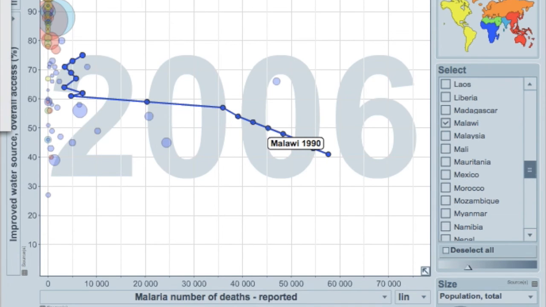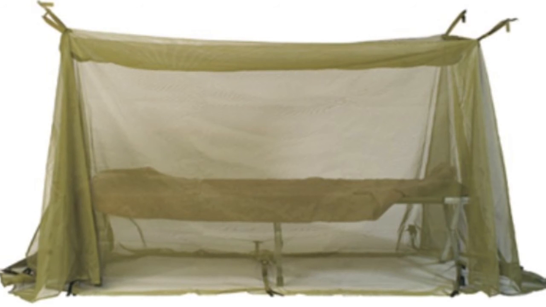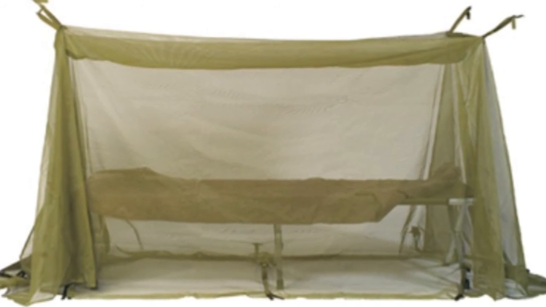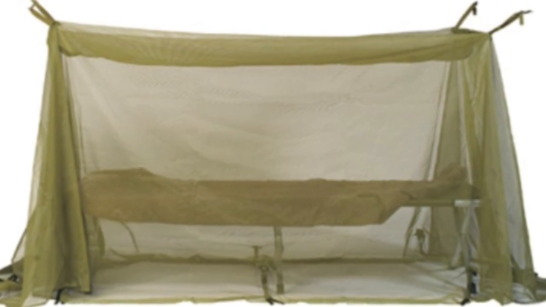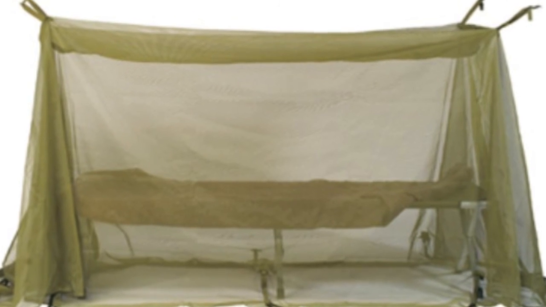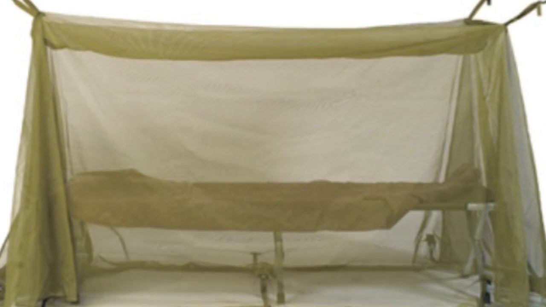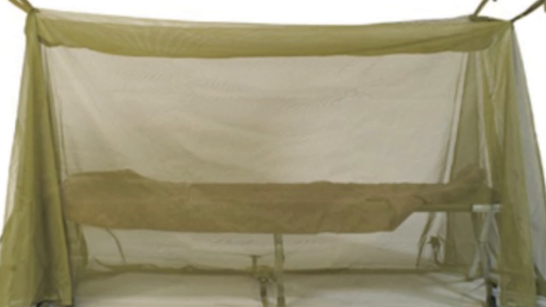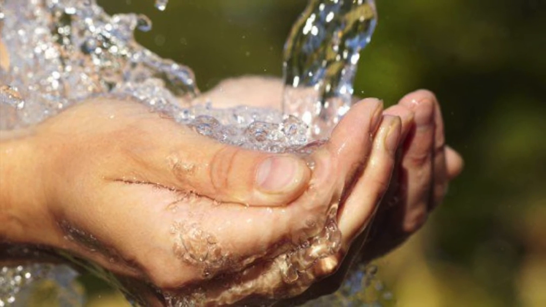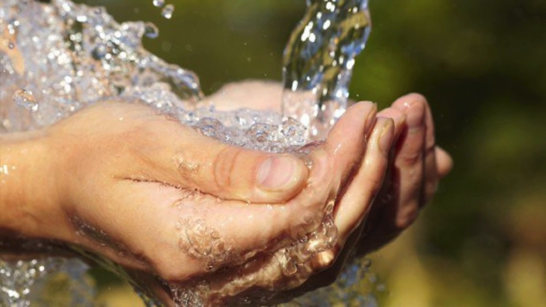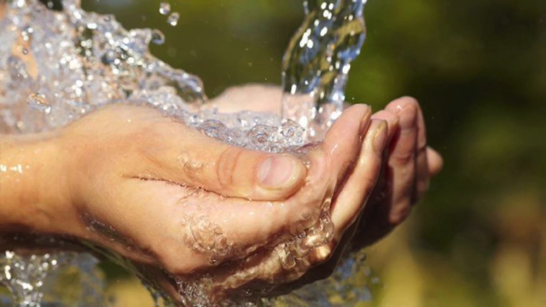For example, an insecticide-treated mosquito net program was instituted in Malawi in 1998 and increased the urban use of nets from 13 to 44%. This is more likely a larger contributor to the decrease in deaths from malaria than the water sanitation. That being said, it is still clear that improved water sources are good for a country's health and infrastructure alike.